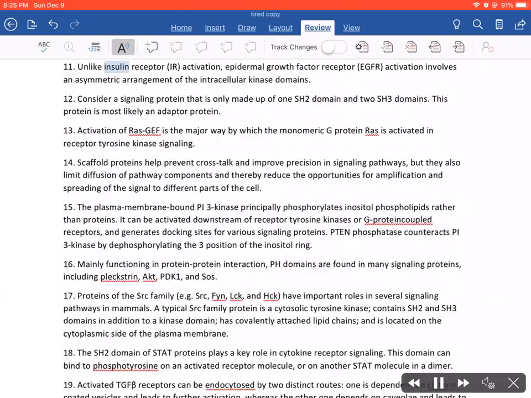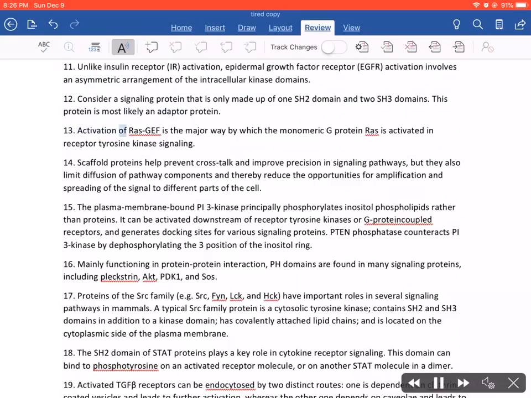11. Unlike insulin receptor, IR, activation, epidermal growth factor receptor, EGFR, activation involves an asymmetric arrangement of the intracellular kinase domains. 12. Consider a signaling protein that is only made up of one SH2 domain and two SH3 domains. This protein is most likely an adapter protein.